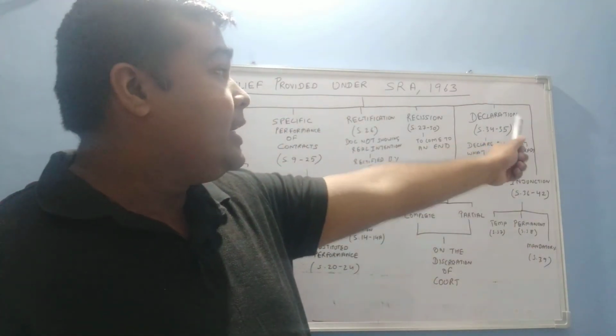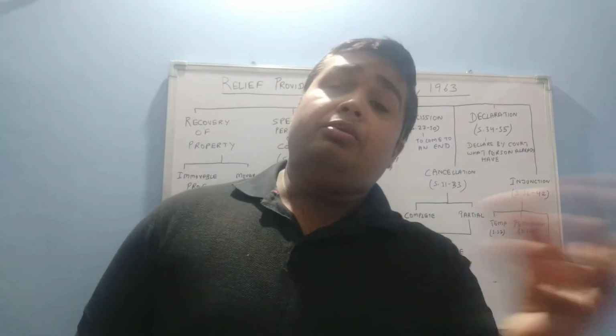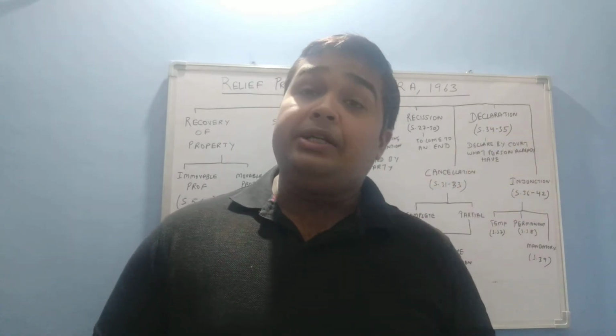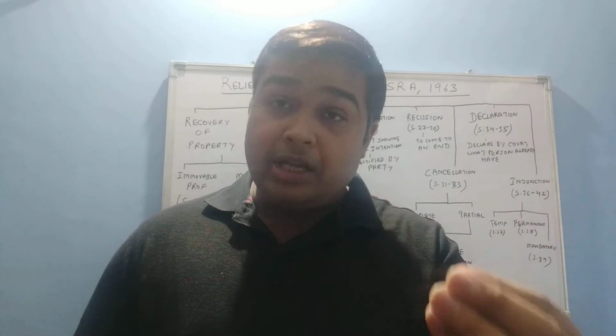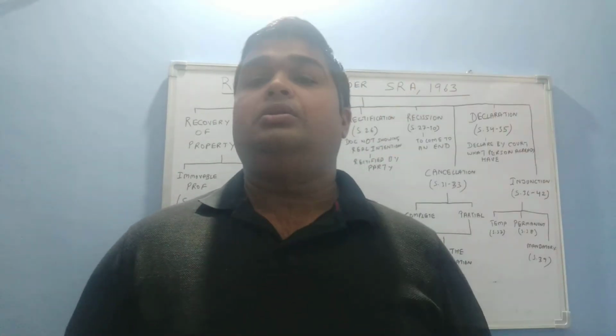Next is the declaration. Declaration means that one party goes to the court so that the court declares whatever right the party already has.